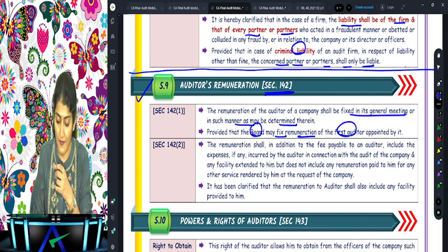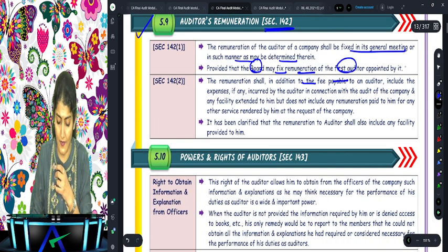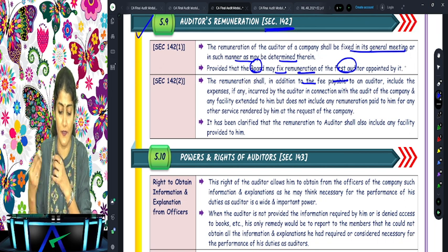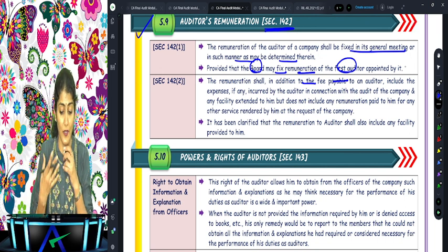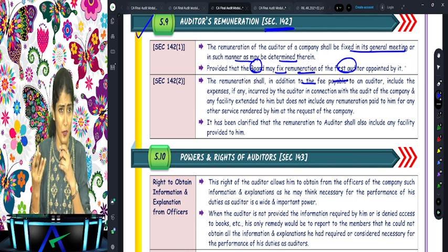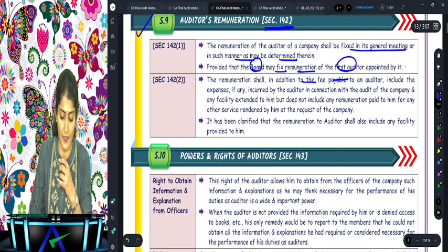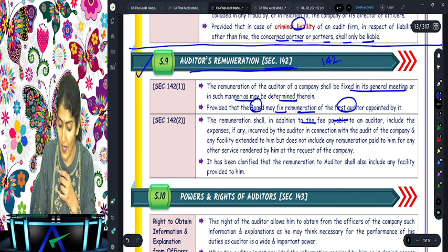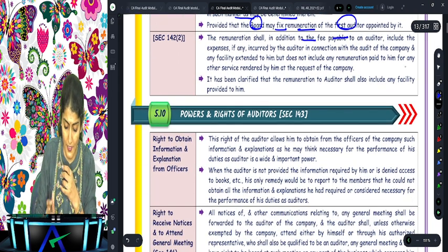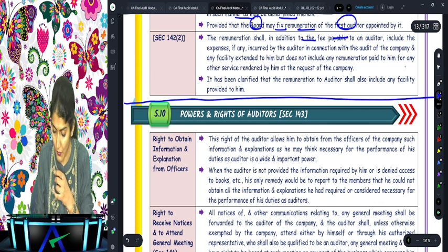And for any additional services provided by the auditor, they can decide upon the audit fee separately for those additional services. Like he's also doing the tax audit, or out of pocket expenses and all of that, that can be additionally included in the audit fee, right? So that is section 142, which is regarding the auditor's remuneration. Now coming to the next section over there.